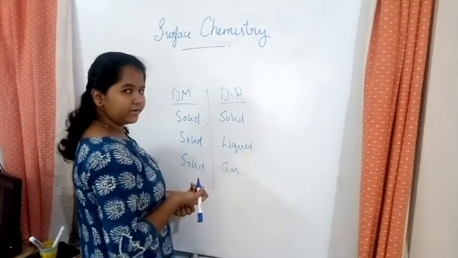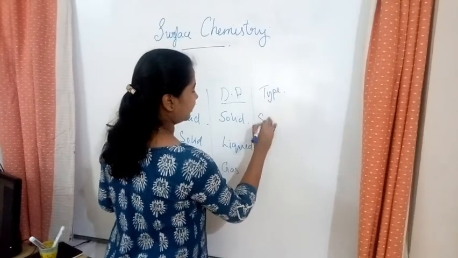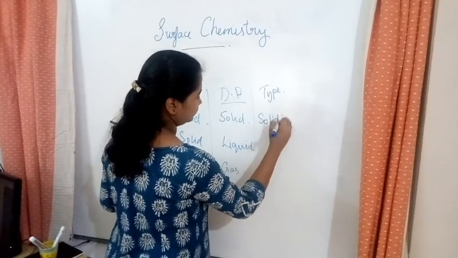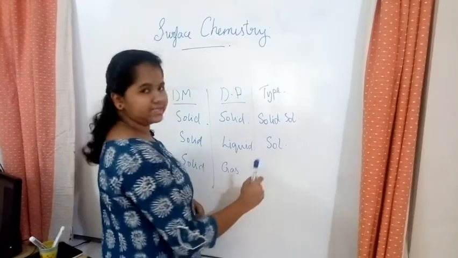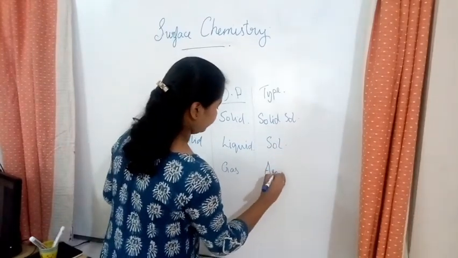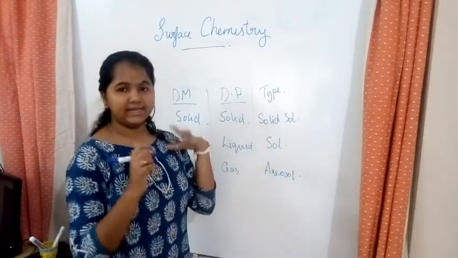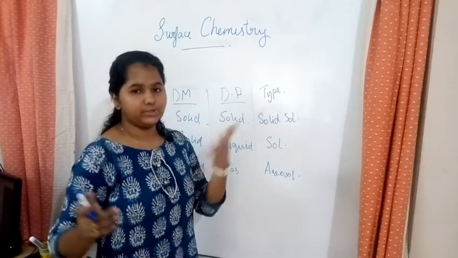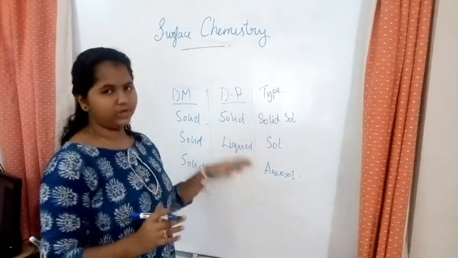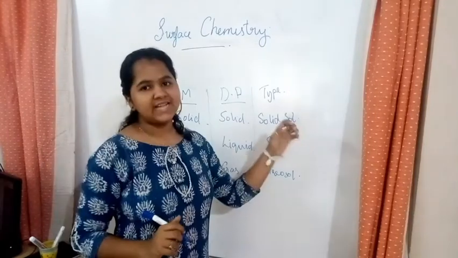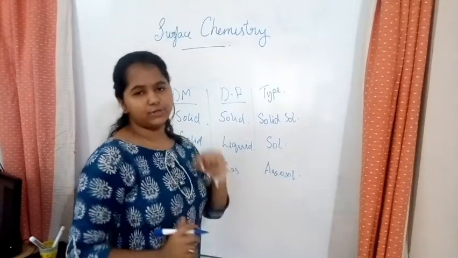The types are solid sol, sol, and aerosol. The example for solid sol is colored glass or colored gems, for solid medium with liquid phase it's a gel, the example is a cell fluid, and aerosol is smoke.